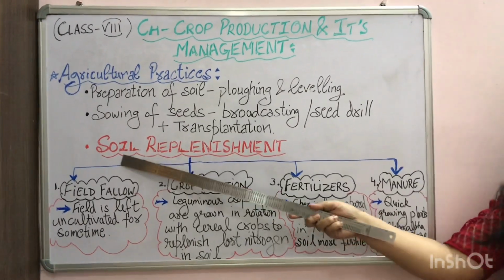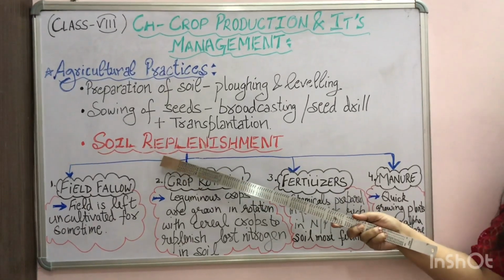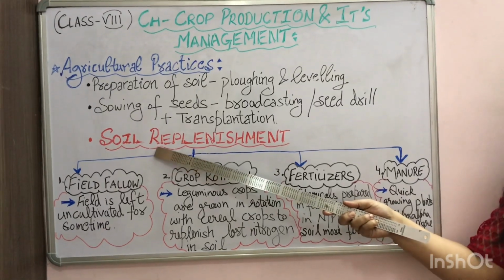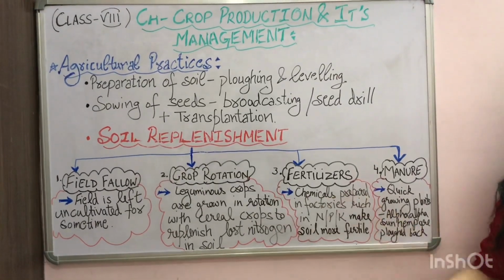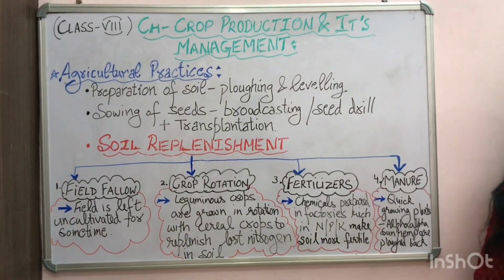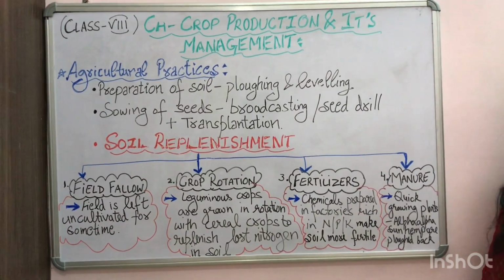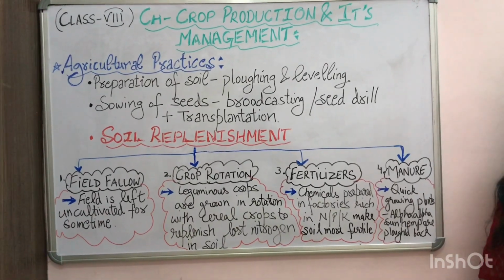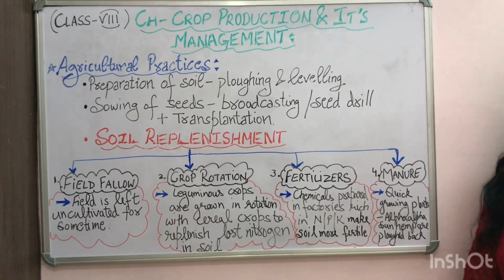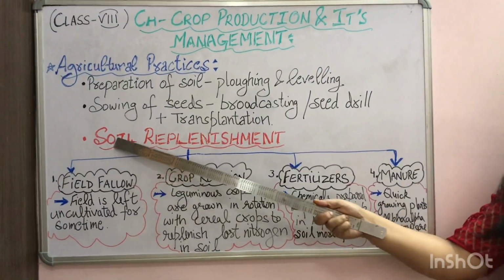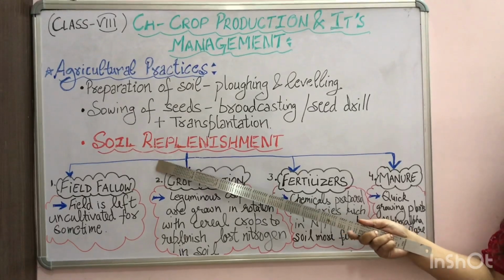Now, why is there a need to replenish them? Because the roots get all the nutrients or all their requirements through their roots from the soil. But when the farmers grow the crops year after year on the same piece of land, then the nutrients in the soil gradually decrease, and the soil becomes infertile. So to make the soil fertile again, the farmer has to replenish the soil with the important nutrients.